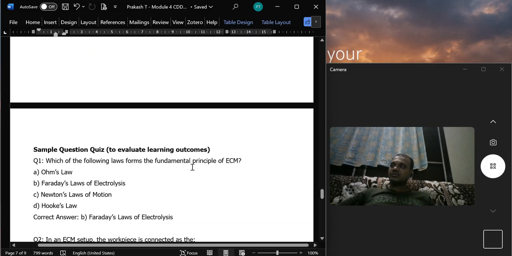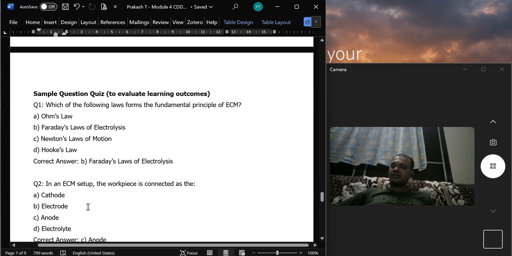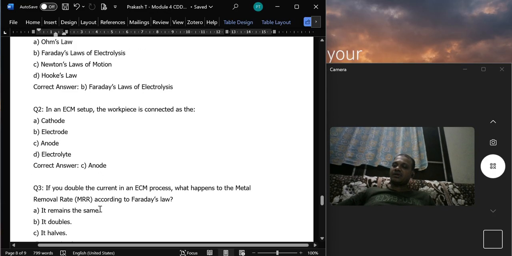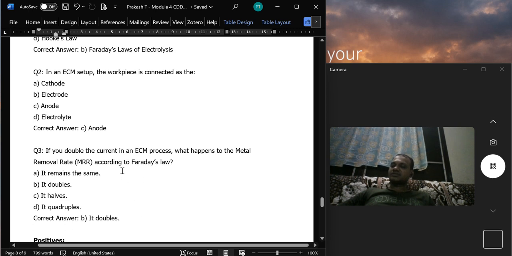For this manual, I prepared a few sample questions. One is which of the following laws is the fundamental principle of ECM? As I said earlier, it's Faraday's law. And in ECM setup, the work is considered as the anode, the tool is considered as the cathode. Again, if you double the current in the ECM process, what happens to the metal removal according to Faraday's law? Again, it doubles. So MRR is directly proportional to the current.